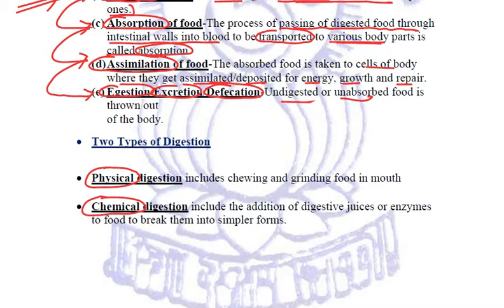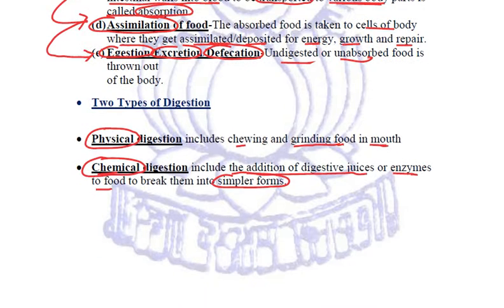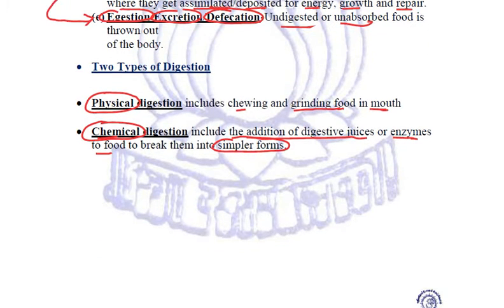Physical digestion includes the chewing and grinding of food in the mouth, that is, breaking the complex molecules into simpler ones physically. Whereas chemical digestion includes the addition of digestive juices or enzymes to the food in order to break it down into chemically simpler forms. So these are the two types of digestion, physical and chemical.